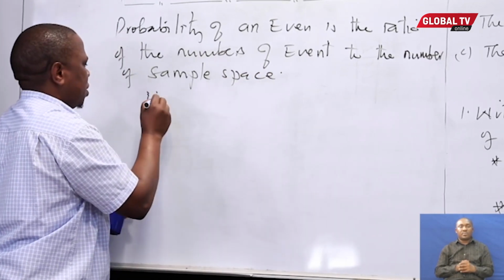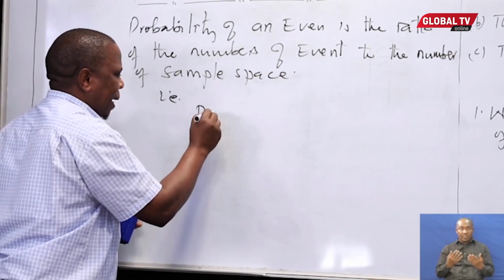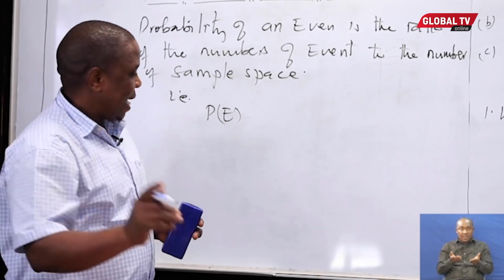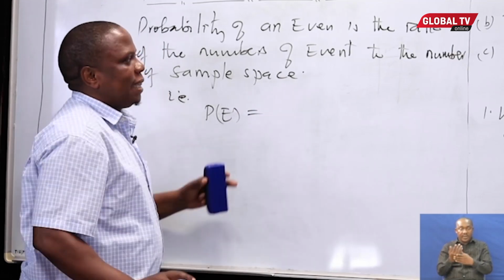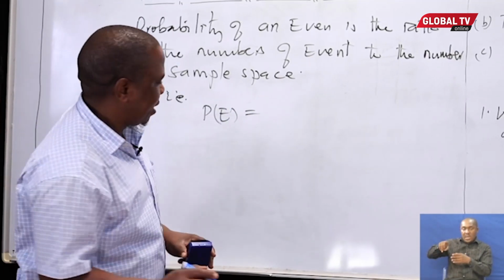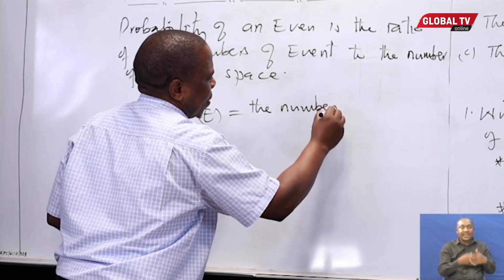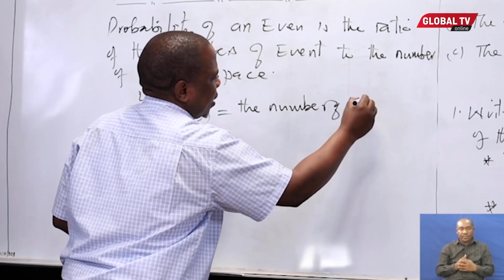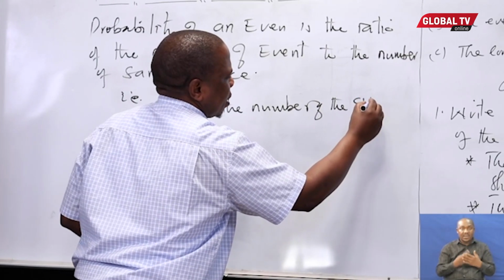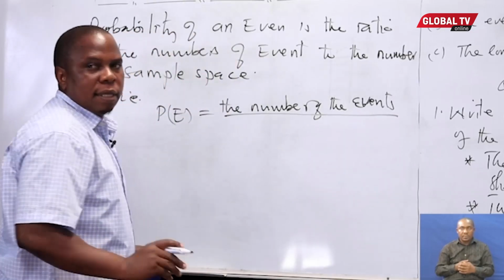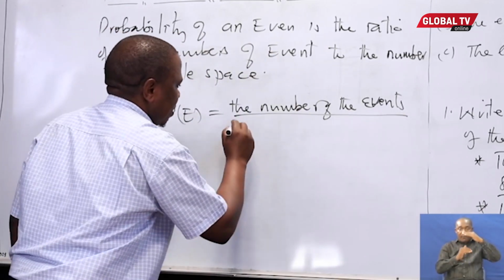That is, the probability of an event, it is noted that way, is equal to the number of the events, to the number of sample space.